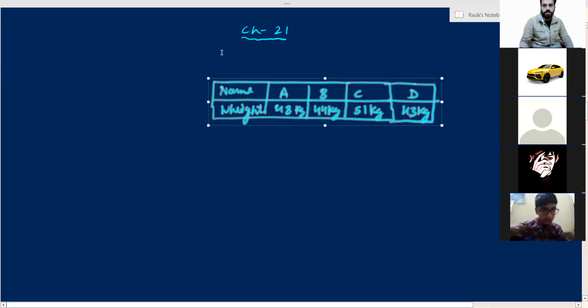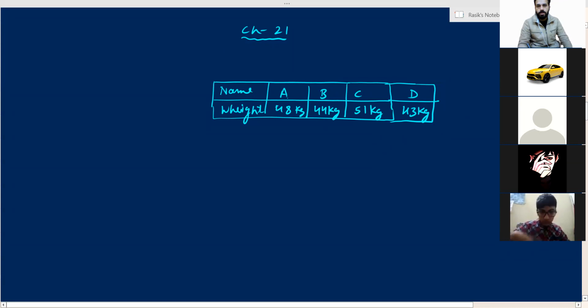Observations means the values. What is the weight of A? 48 kg. So this is an observation. What is the weight of B? 44 kgs. So it is an observation. So these are all observations. How many observations are there?